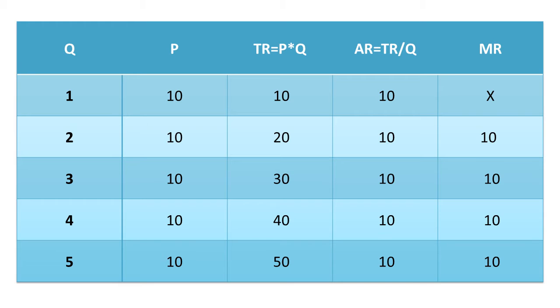In this chart you can see P is always 10, and the average revenue is also always 10. Not only that, MR also takes the value of 10. That means in this market structure, the perfectly competitive market structure, price, AR, that means average revenue, and MR, those 3 components are the same value.